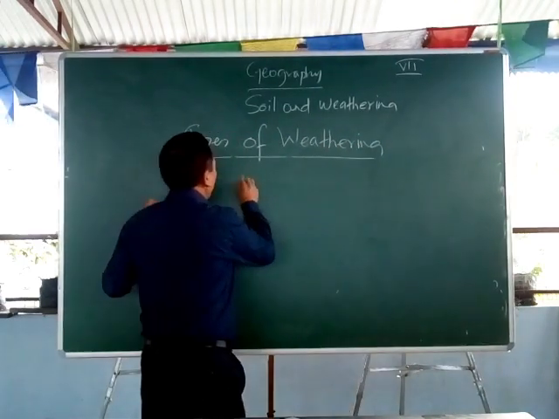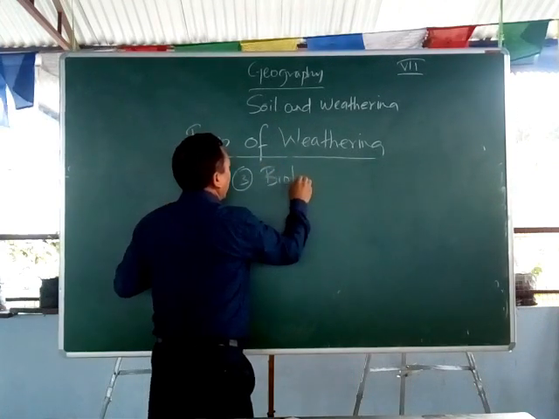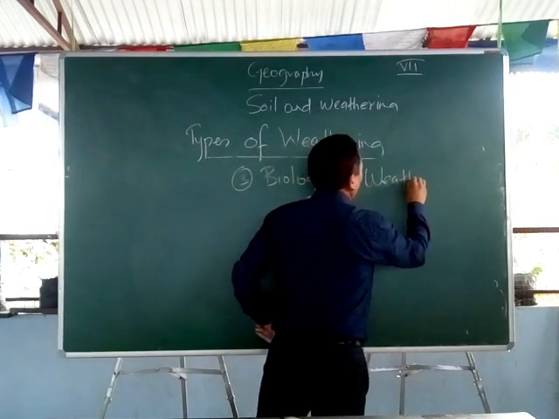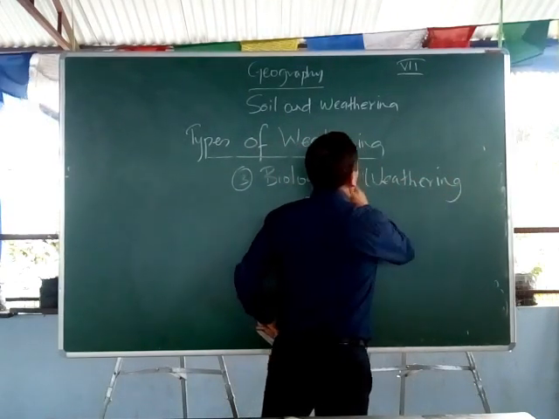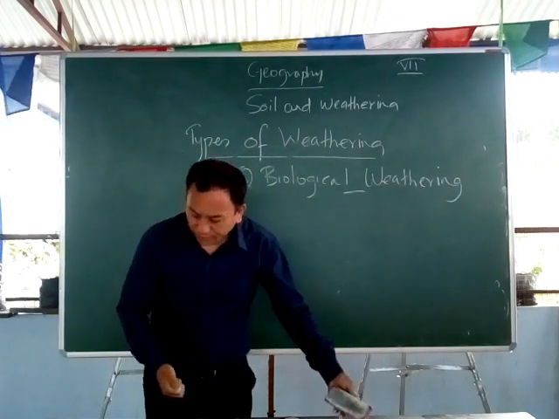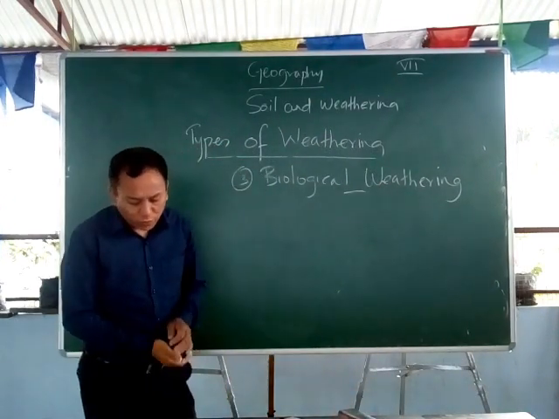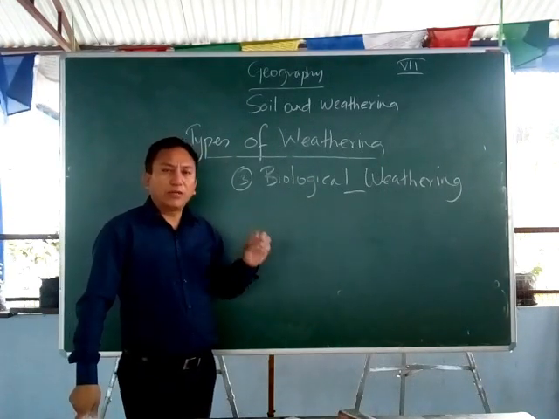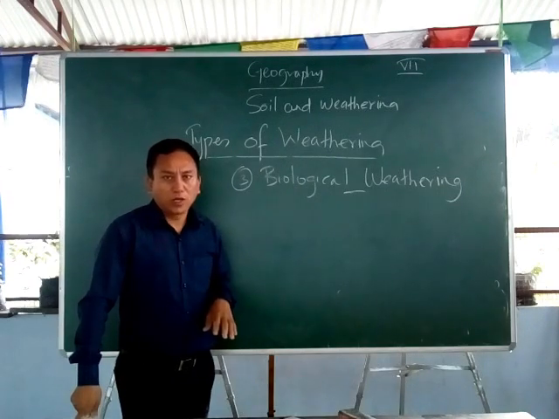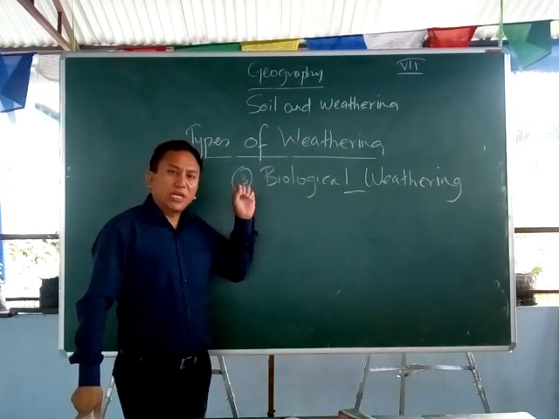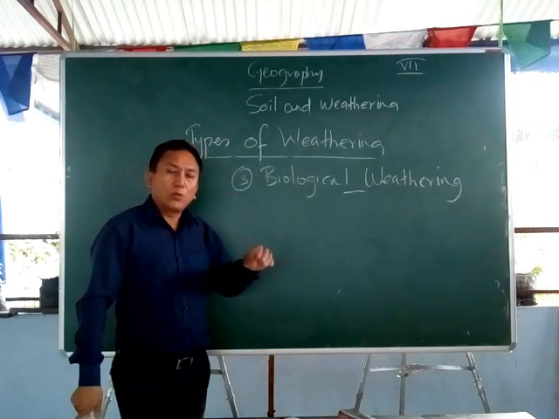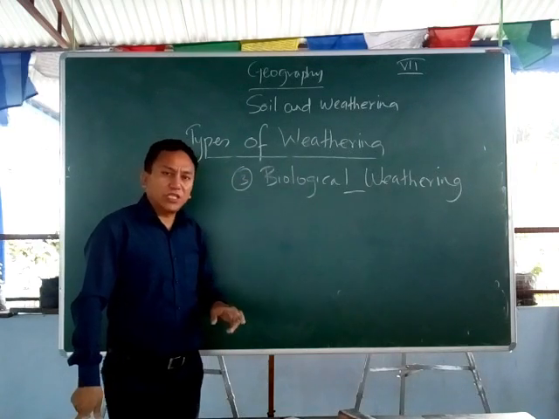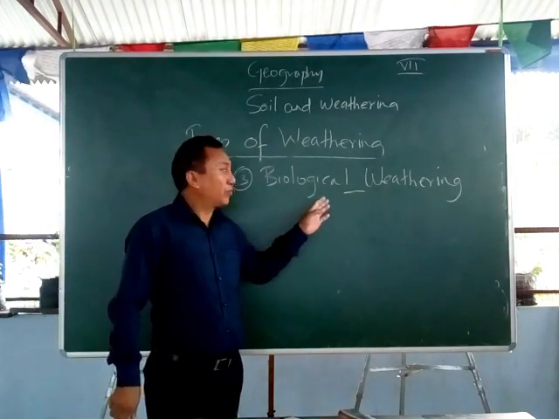Now I will go one step further and do the last part of weathering, that is number 3, biological weathering. Now what is biological weathering? Biological weathering is basically the weathering caused by plants, animals and human activities. When weathering takes place because of the plants, because of the animals, and because of human activities, it is called biological weathering.